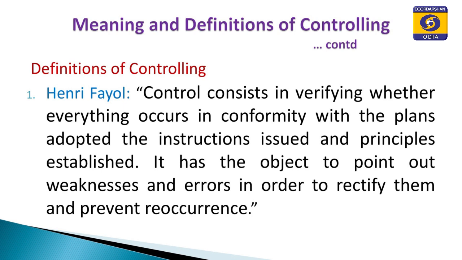Controlling, as defined by Henry Fayol, consists of verifying whether everything occurs in conformity with the plans adopted, the instructions issued, the principles established. It has the object to point out weaknesses and errors in order to rectify them and prevent reoccurrence, so that there will be no repetition.